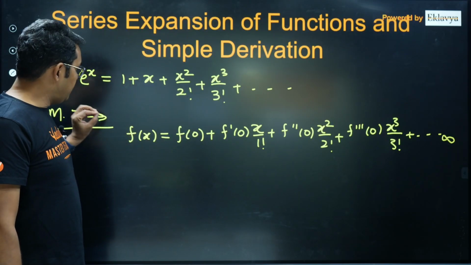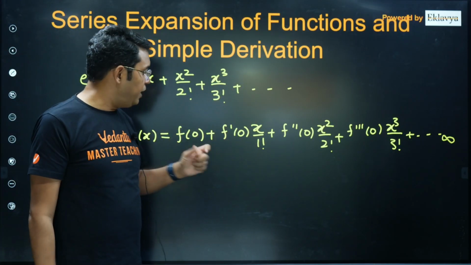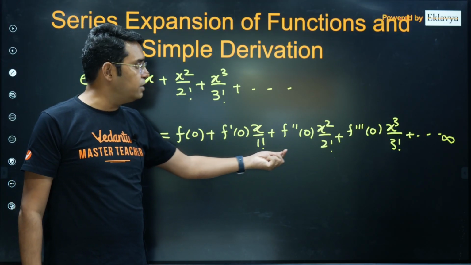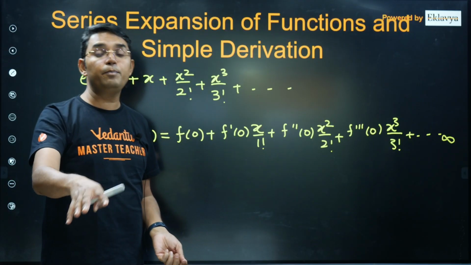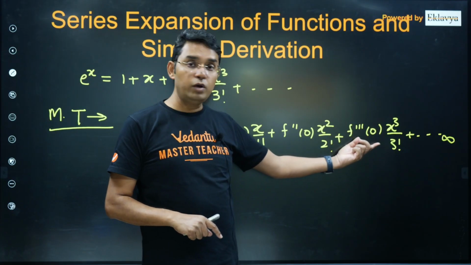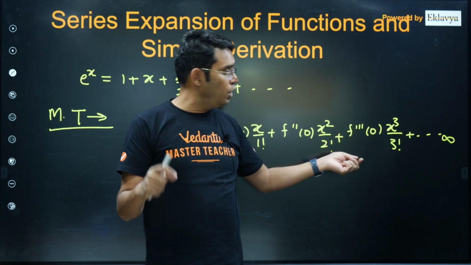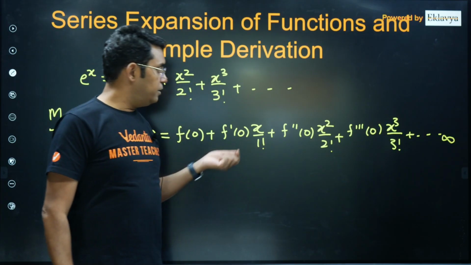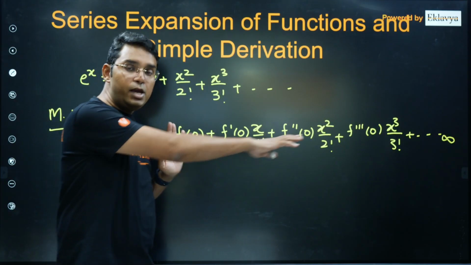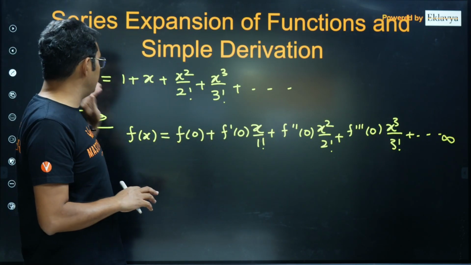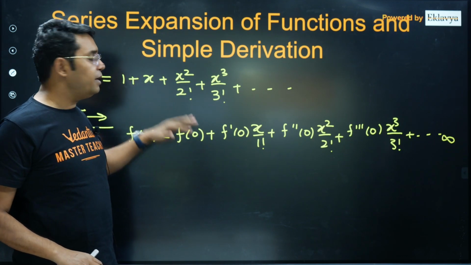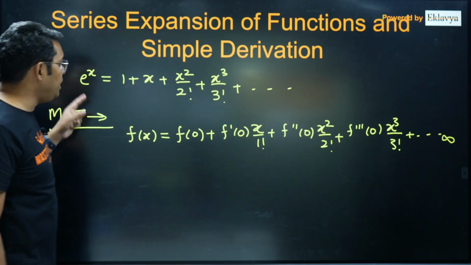So to make a function very close to some polynomial, he wrote this as f(0) plus f dash 0 into x upon 1 factorial and so on. If it is actually a polynomial, you can see after certain differentiation its derivative has to be equal to 0. So at that point, all the derivatives will become 0, so it will be exactly equal to that polynomial. But suppose it is e power x or sin x or ln x, then it will be closely related to that thing. Now you can see e power x.